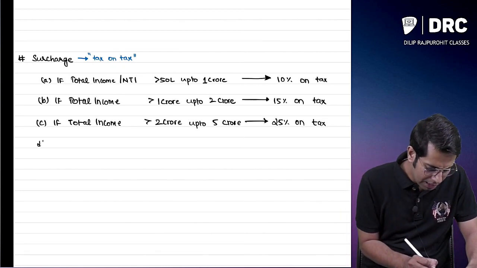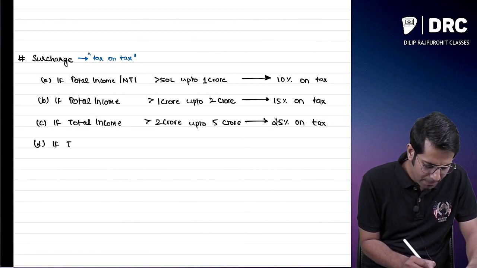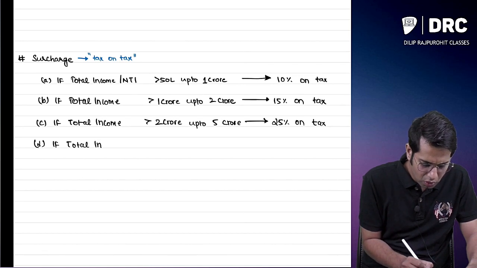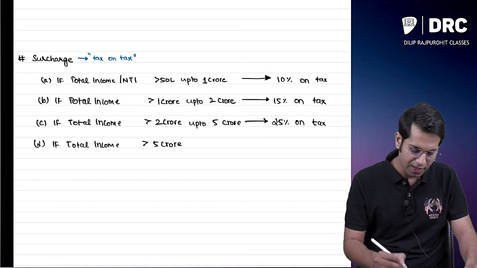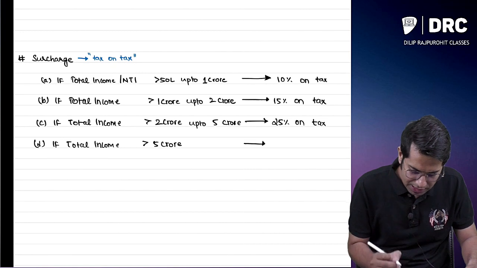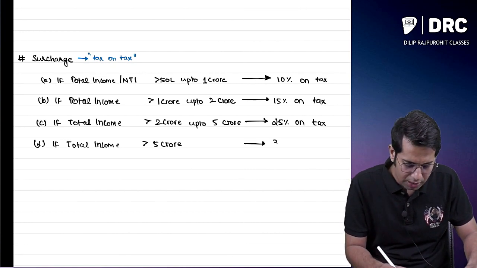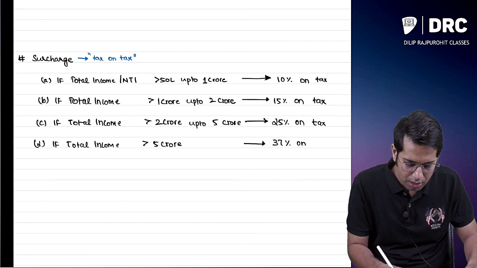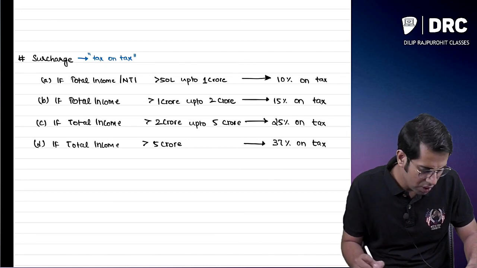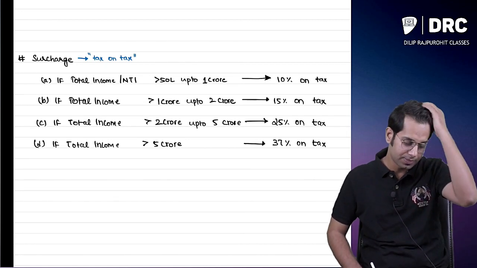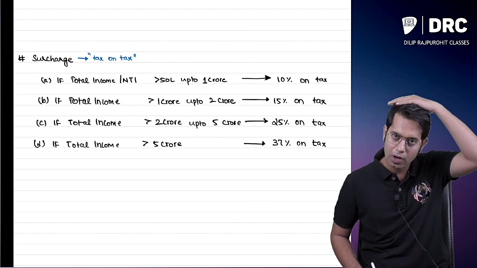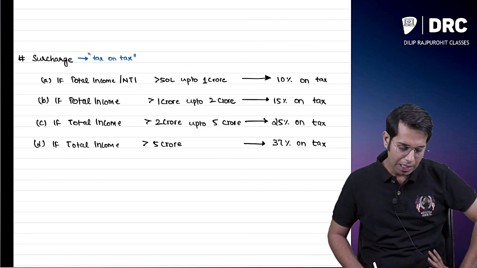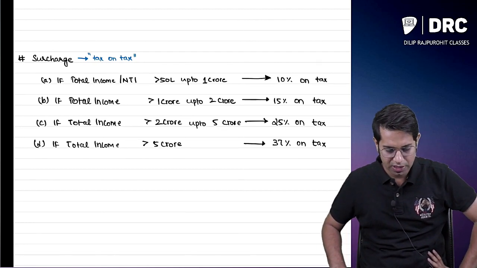Then there is one more category of surcharge. If your total income is more than 5 crore rupees, you will have to pay a surcharge of 37% on tax. How much surcharge do you have to pay? If your total income is more than 5 crore rupees, you will have to pay a surcharge of 30%. You will have to pay surcharge of 30% of tax.